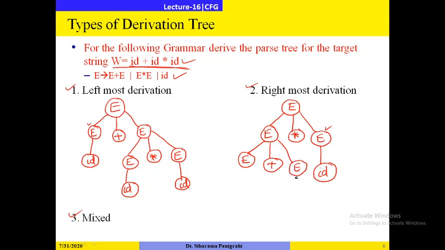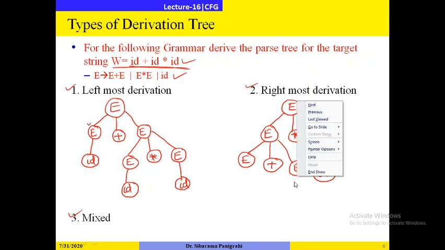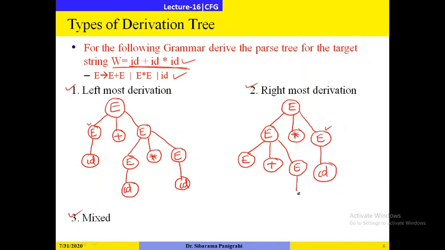Now first I will apply the derivation on the rightmost non-terminal, that is this one. So here I will do ID, plus is a terminal, and next I will write this one. You see in the leftmost derivation I first did the expansion on the leftmost non-terminal, and after completing it I go through the other non-terminals.